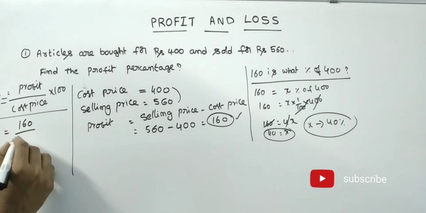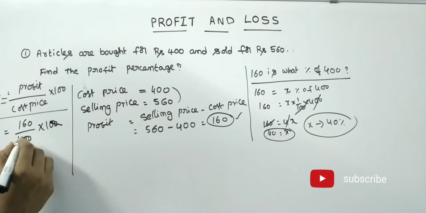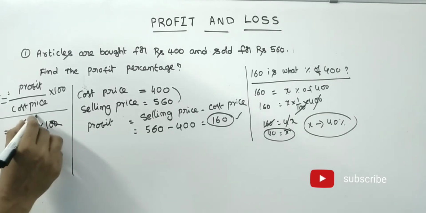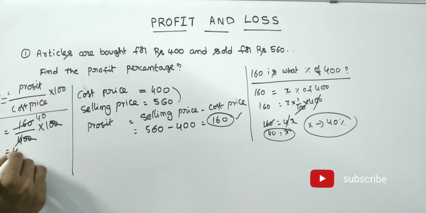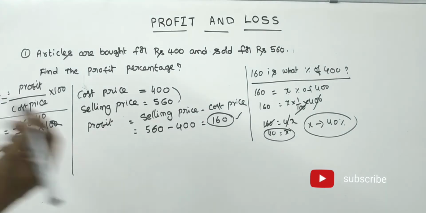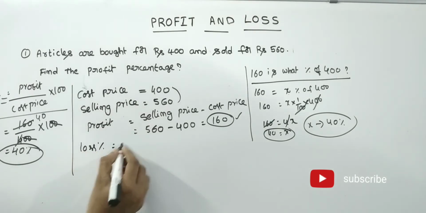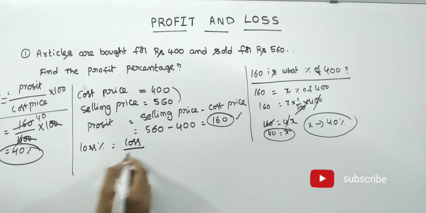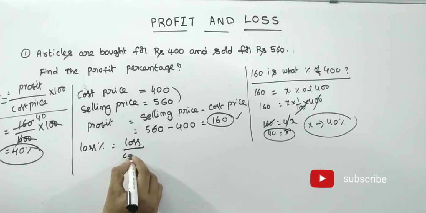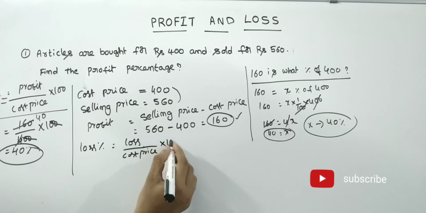What is the cost price? 400 into 100. 2 zeros cancel, then 4 40s. That means 40 percentage profit. Same thing, if he asks for loss percentage, loss by cost price into 100.